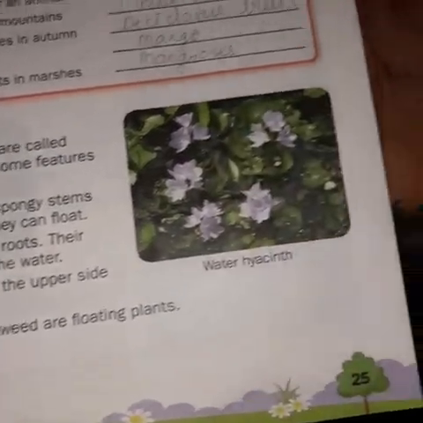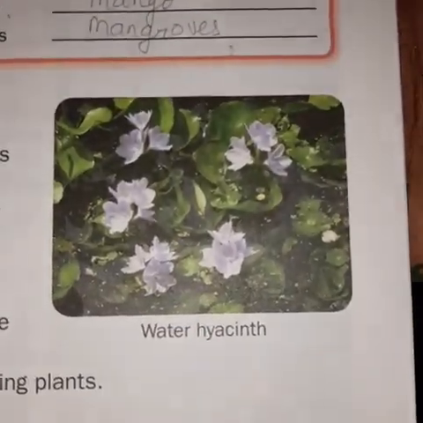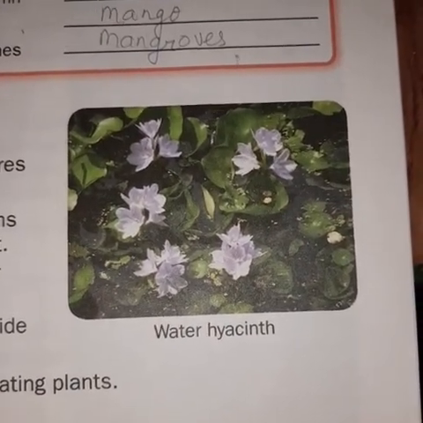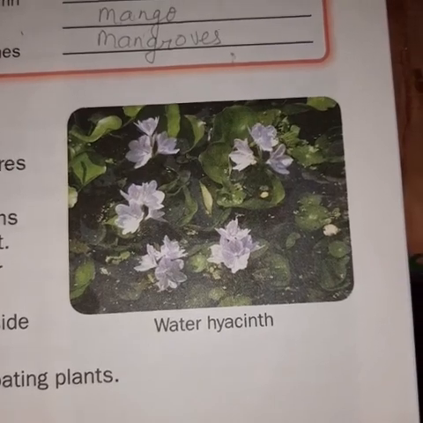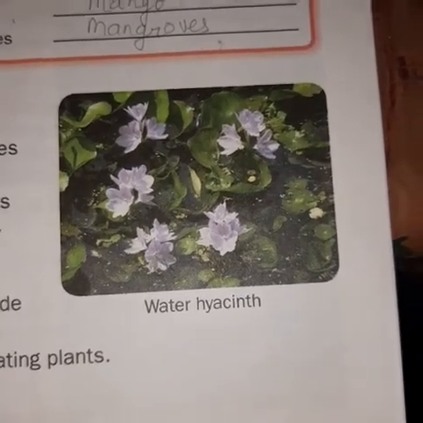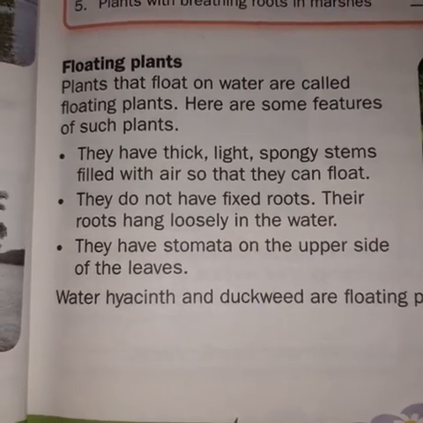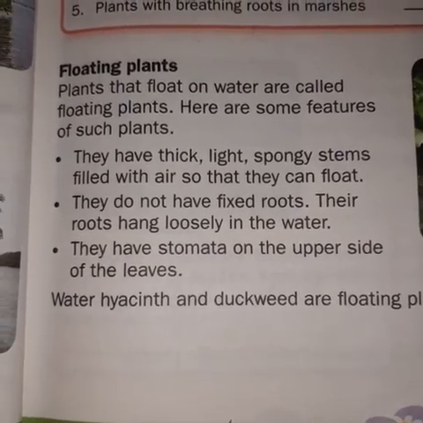This is an example of a floating plant. Its name is water hyacinth. The characteristic of the leaves of this plant is that they are very spongy. They are filled with air so that they can float on the water. They do not have fixed roots.